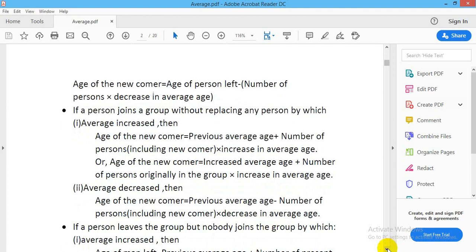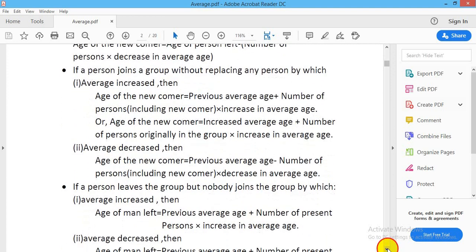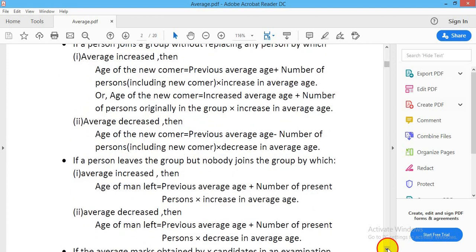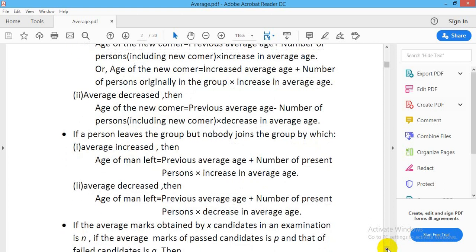If a person leaves the group but nobody joins the group by which average increases, then age of man left is equal to previous average age minus number of present persons into increase in average age. If average decreases, then age of man left is equal to previous average age plus number of present persons into decrease in average age.